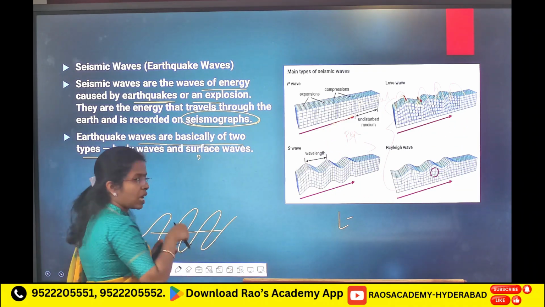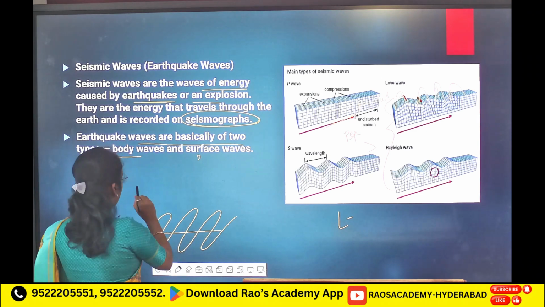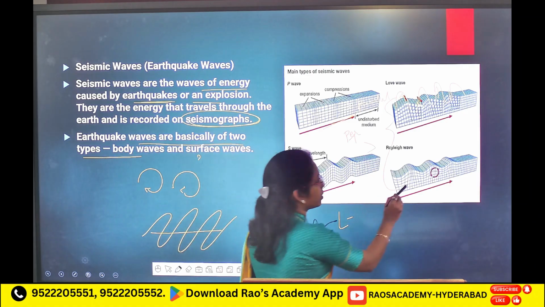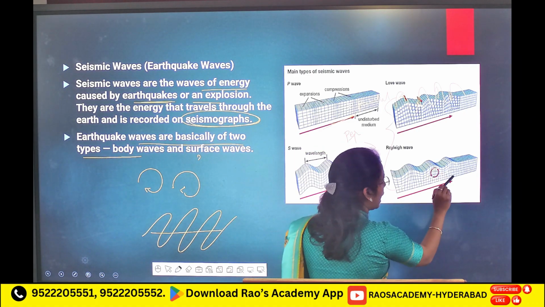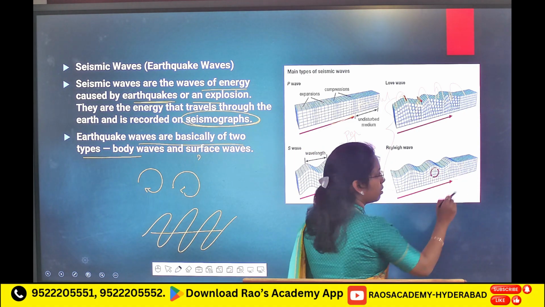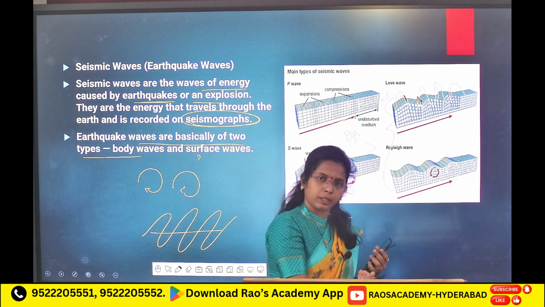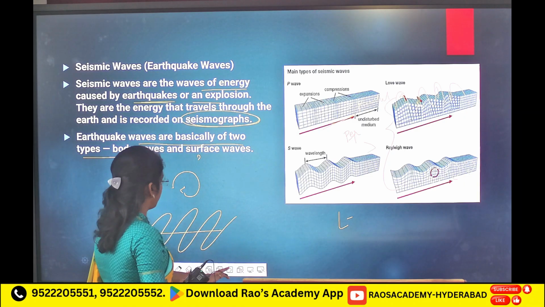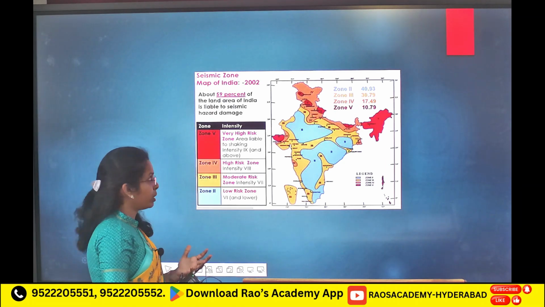In Rayleigh waves, it is like how a camel jumps, in elliptical motion, movement will happen like this. More destruction you will see.